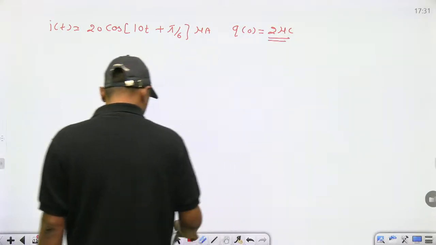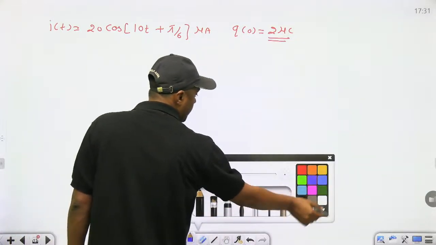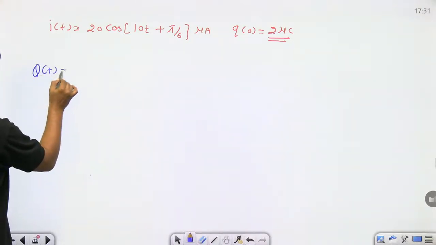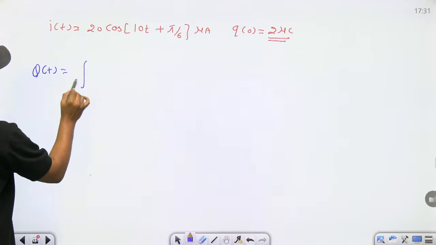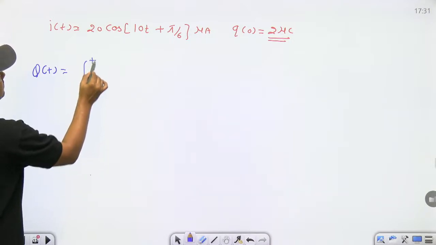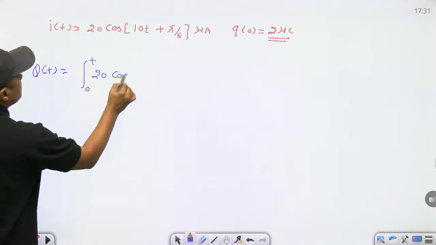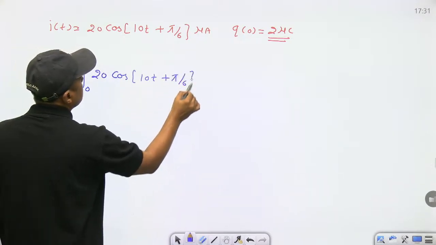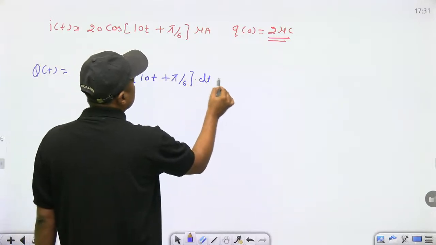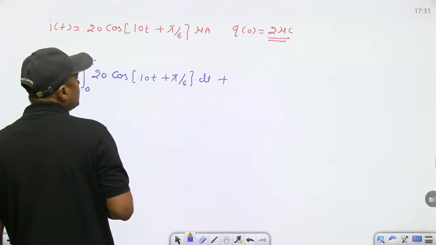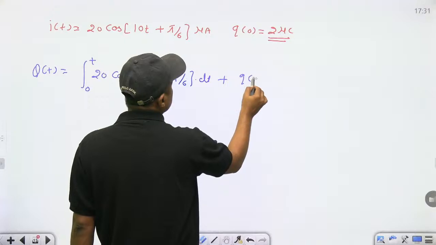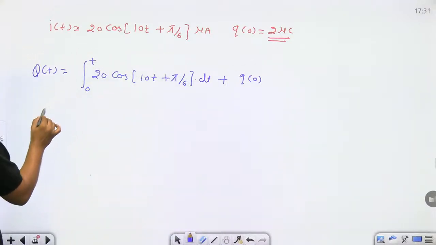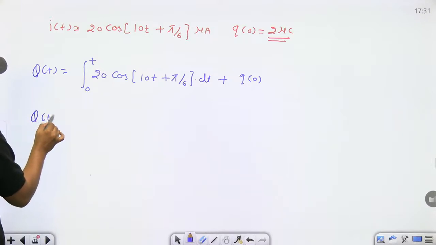Now if you want to find the charge, integrate it, plus the initial charge. When I integrate it, everyone give me the answer.